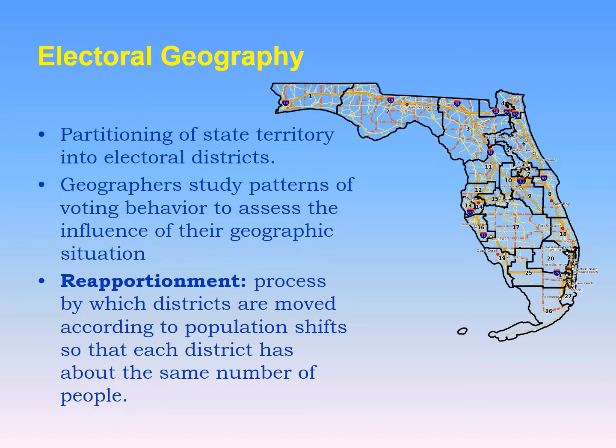The boundaries separating legislative districts within the United States and other countries are redrawn periodically to ensure that each district has approximately the same population. Boundaries must be redrawn because migration inevitably results in some districts gaining population, whereas others are losing. The job of redrawing boundaries in most European countries is entrusted to independent commissions. In most U.S. states, the job of redrawing boundaries is entrusted to the state legislature.